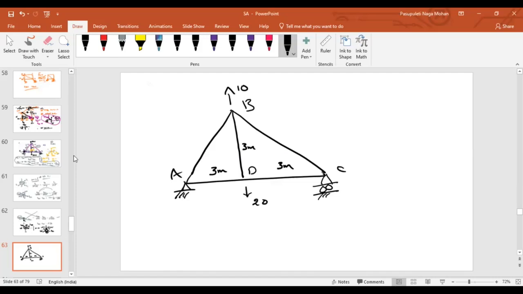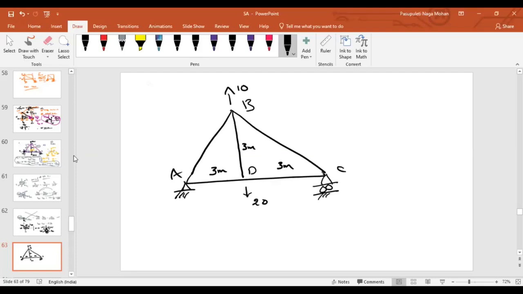Force AB equal to force BC. So this type also we can solve. Just like in the previous case, we solved the equilibrium of joint P and joint T. Instead, finding the support reactions is also easy.